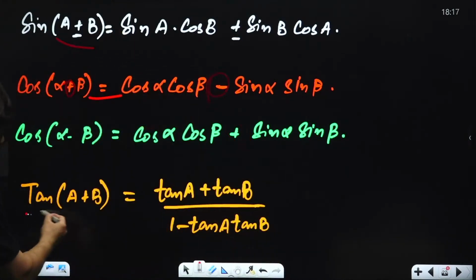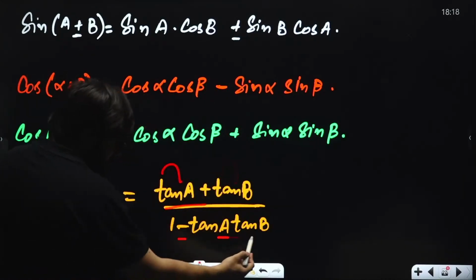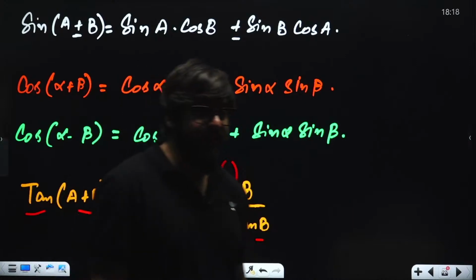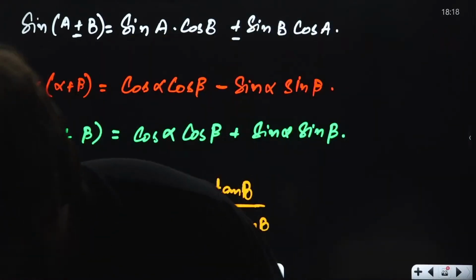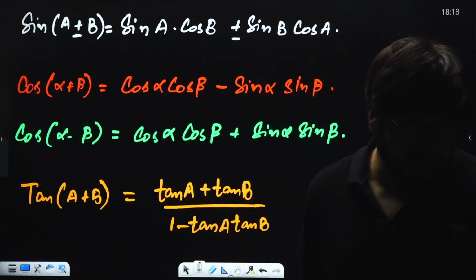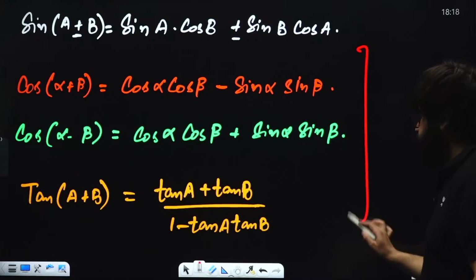Similarly, tan of A plus B will be tan A plus tan B divided by 1 minus tan A tan B. These are the trigonometric identities that you guys need to remember and keep in your mind.